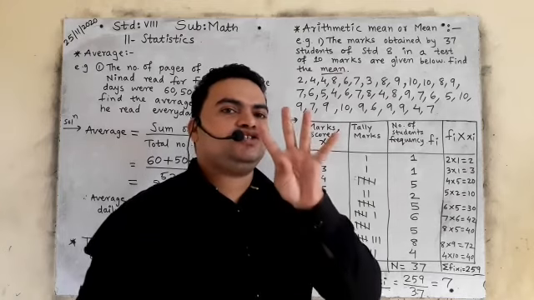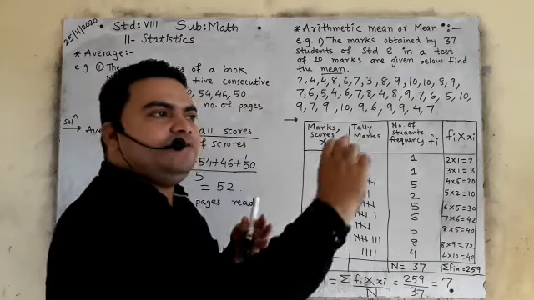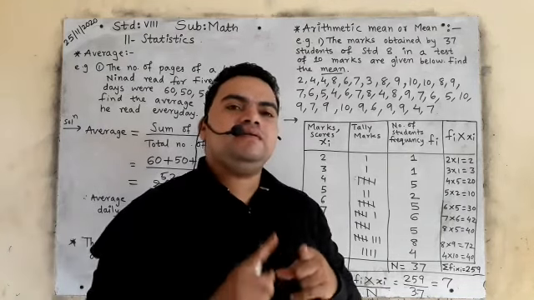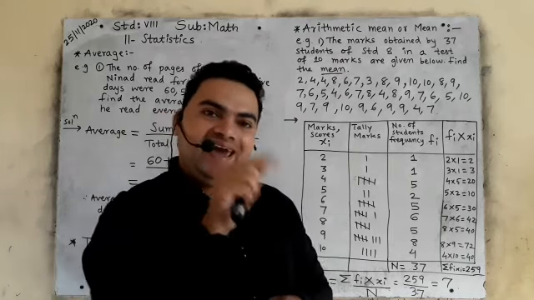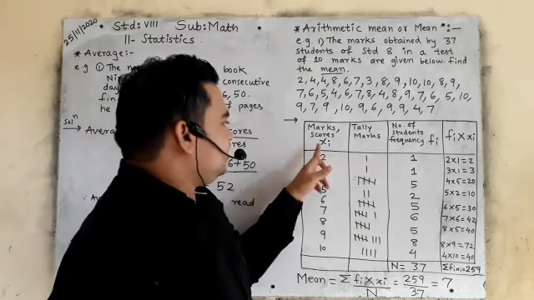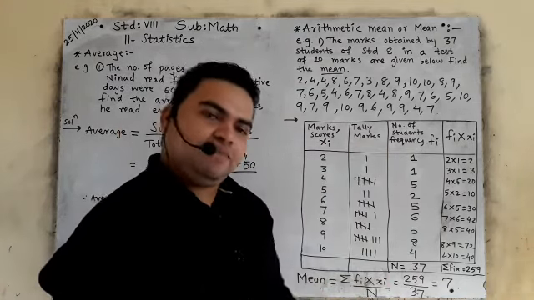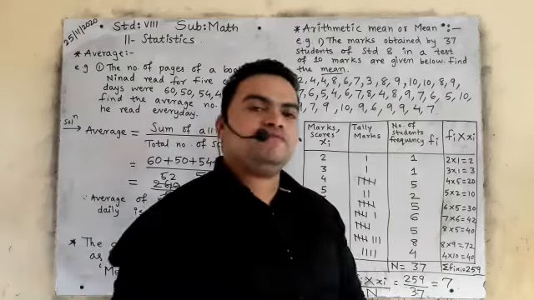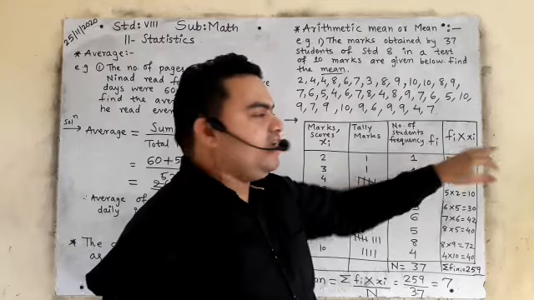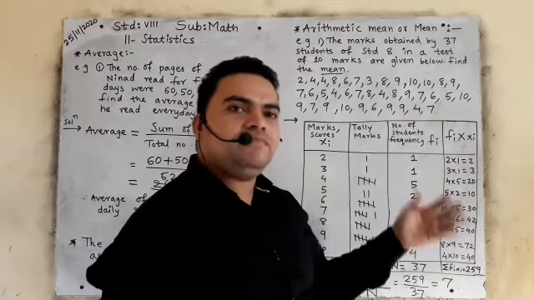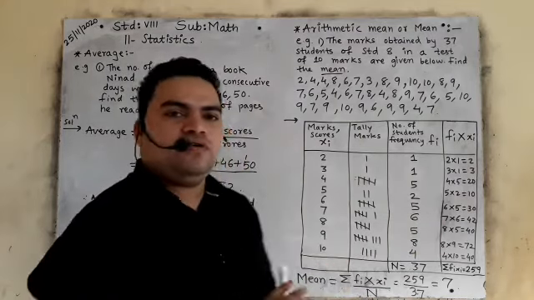So to find the mean, you will draw a table. In that table there should be 4 columns, vertically, and the first heading will always be marks or scores, whatever is in the question, denoted by Xi. Second column always tally marks, हमेशा tally marks ही लिखना है. Third column number of students or whatever is given in the question, frequency Fi, and fourth column always Fi multiplied by Xi. It means third column multiplied by first column always.